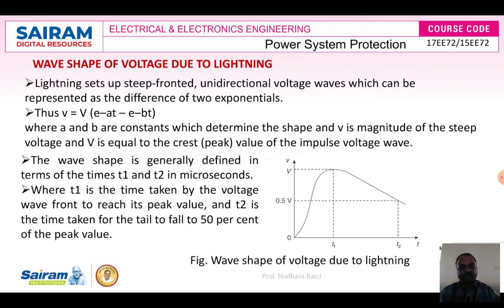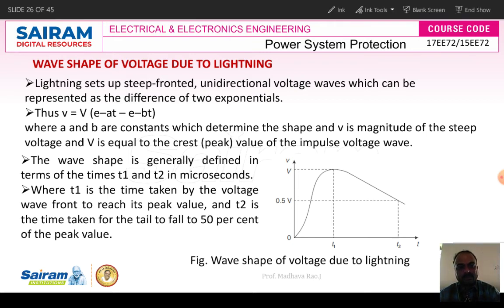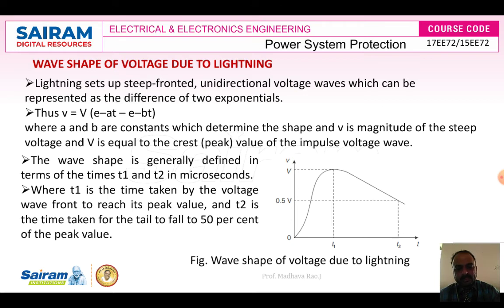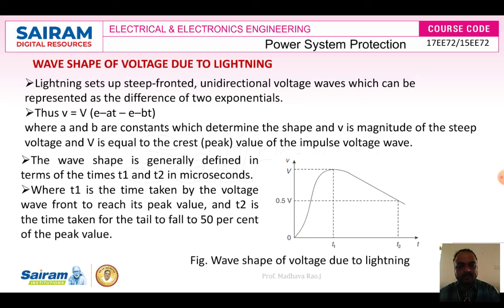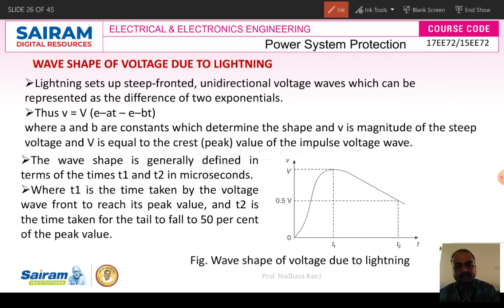The wave shape is generally defined in terms of T1 and T2 in milliseconds. In this diagram we can see the voltage waveform, and T1 and T2 are times.